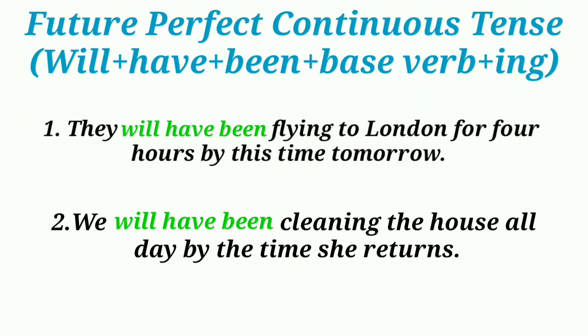The future perfect continuous tense is formed with will, then have, then been, then the base form of the verb ending in ing. The negative is formed by placing not after will. The interrogative is formed by placing will before the subject.